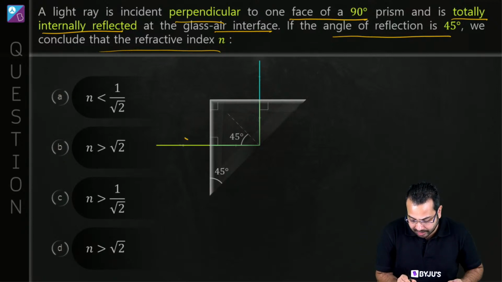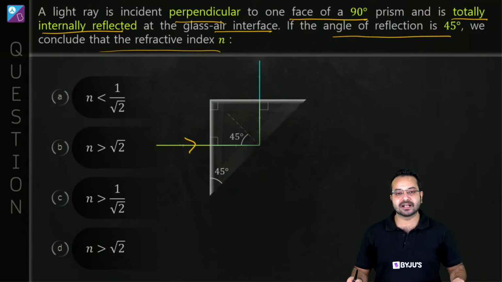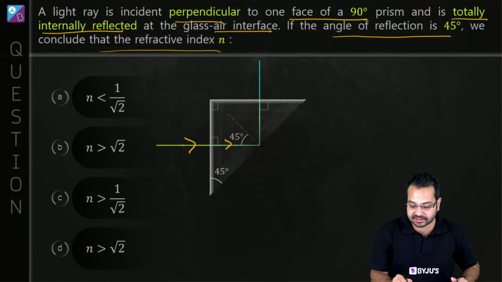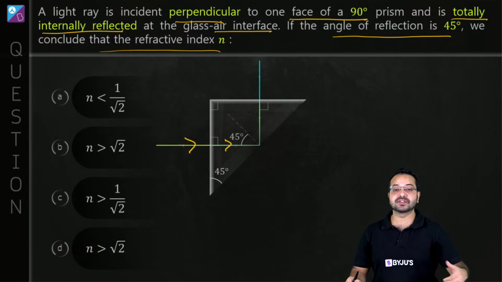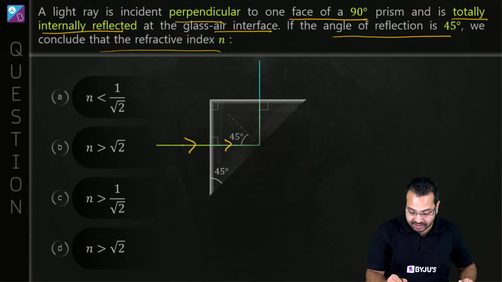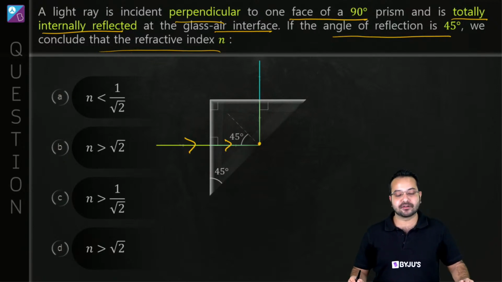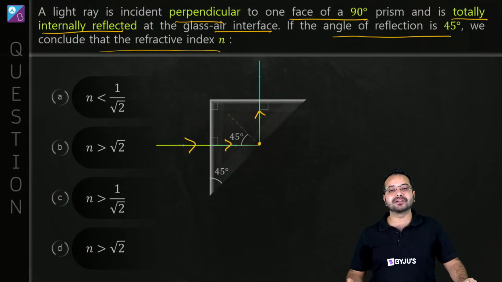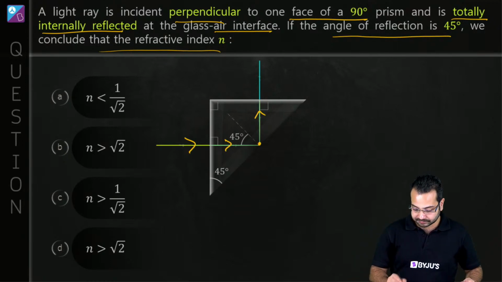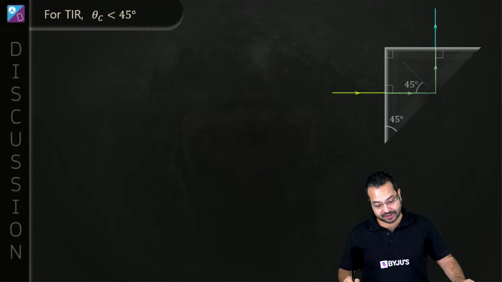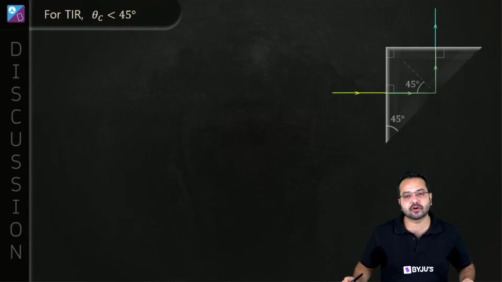So there is a light ray coming over here, normal incidence. Okay, so it will go like this. I'm sorry, the angle of incidence is 0 degree, so it will go like this. Here it gets totally internally reflected and then comes out like this, correct? So we have to comment what will be the range of the refractive index.